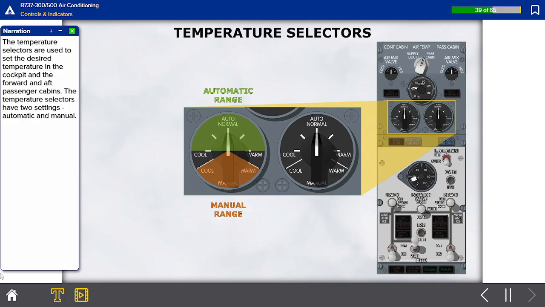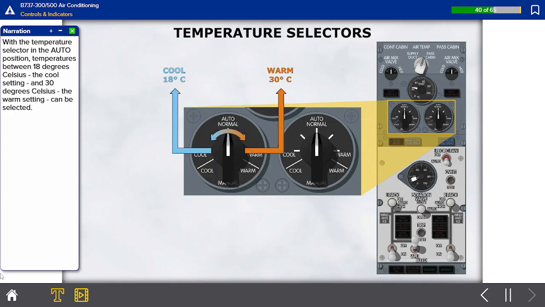The temperature selectors are used to set the desired temperature in the cockpit and the forward and aft passenger cabins. The temperature selectors have 2 settings: automatic and manual. With the temperature selector in the auto position, temperatures between 18 degrees Celsius, the cool setting, and 30 degrees Celsius, the warm setting, can be selected.